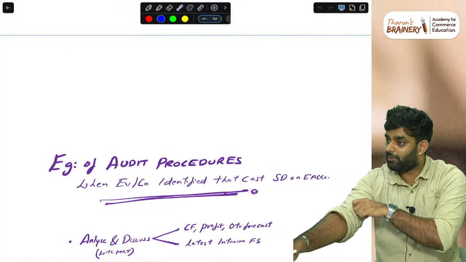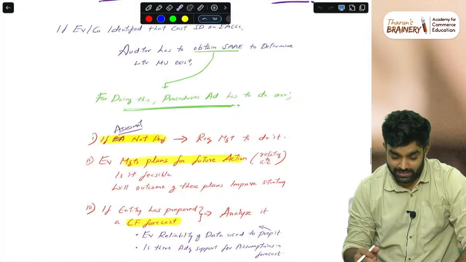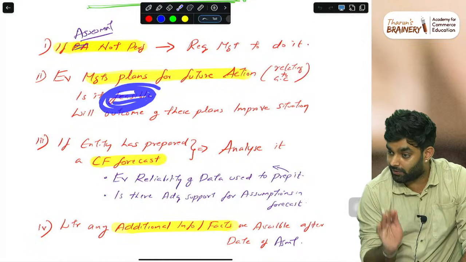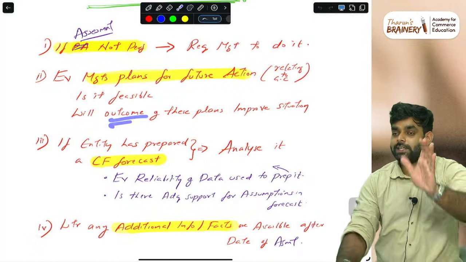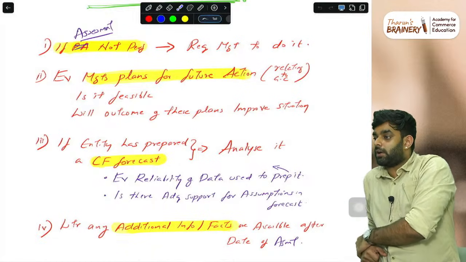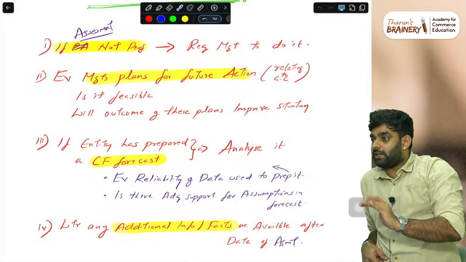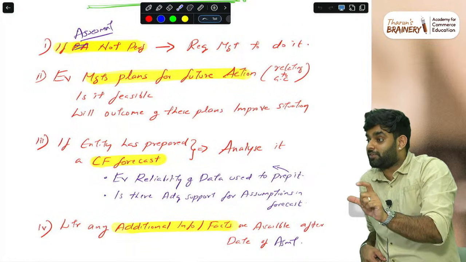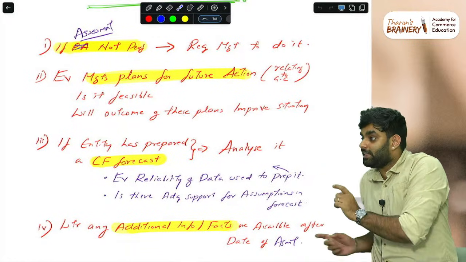Yes, that is what we are saying. We have to check the feasibility of management's plan. They are saying we are going to get a fund from Sequoia Capital. When they give the written representation, I need to obtain sufficient appropriate audit evidence. Written representation alone is not sufficient appropriate audit evidence. It is just a supporting document.